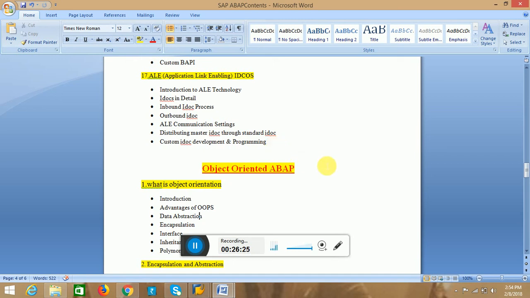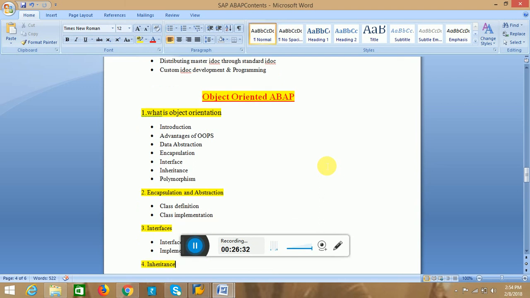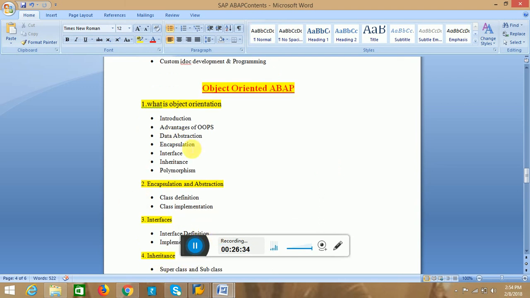Now we are seeing the OOPS concept, that means OOPS ABAP. In this OOPS ABAP, I will explain what is object oriented and what are the advantages of OOPS.